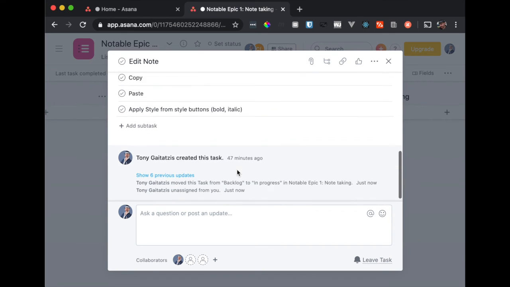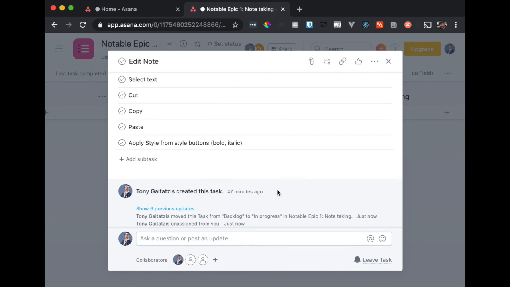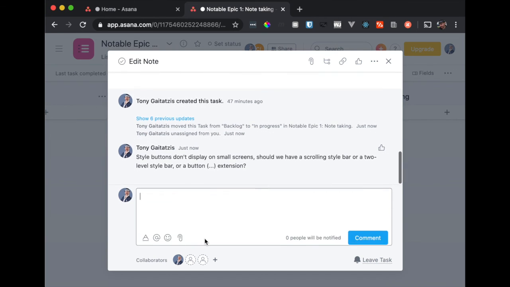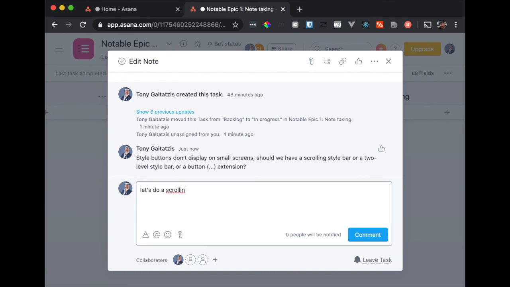Now, let's say there's a problem, and I go, oh man, style buttons don't display on small screens. Should we have a scrolling style bar or a two-level style bar or a button extension? Right now, this comment is part of a decision-making process that goes in deciding how this feature should work. And the next person can come in and say, let's do a scrolling, scroll left to right.